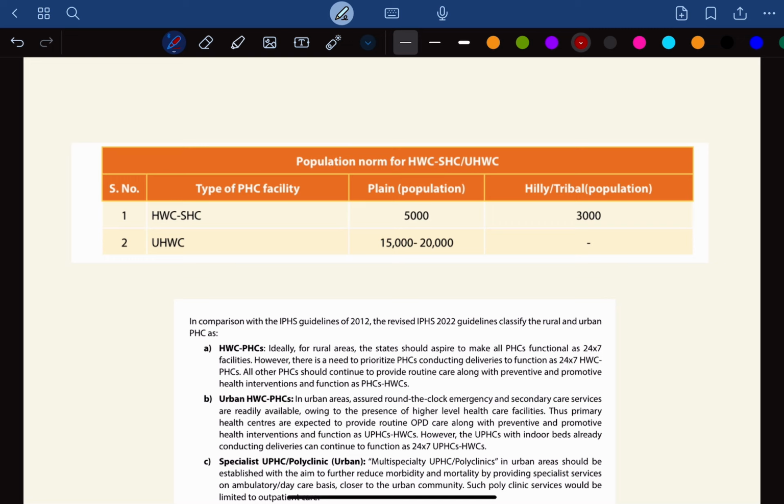One of the important topics for any PG entrance examination, or for UPSC CMS, or even medical science optional, from a healthcare point of view during the interview stage also, you need to understand the latest Indian Public Health Standards, that is, IPHS 2022 guidelines. Among these guidelines, the most important topic of our discussion is the population norm.